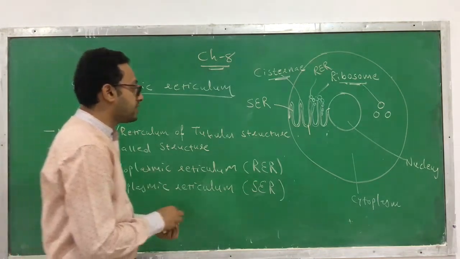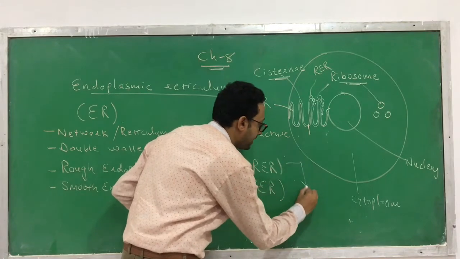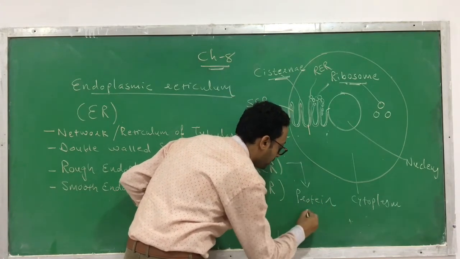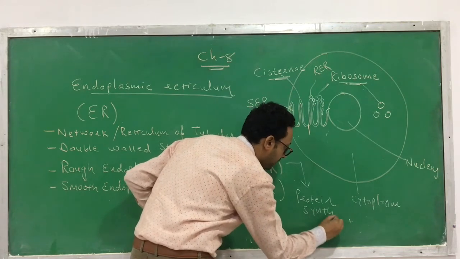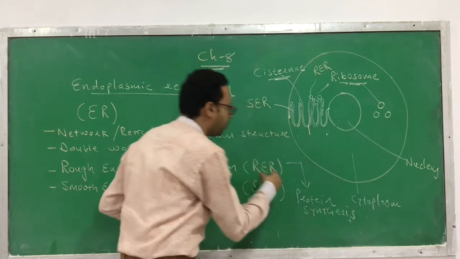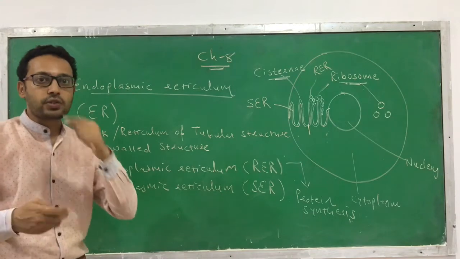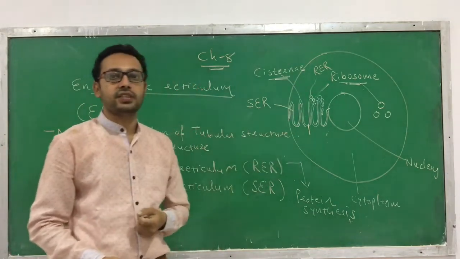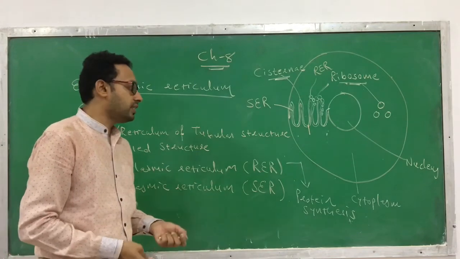The function of this rough endoplasmic reticulum, it is involved in protein synthesis. Okay, so what is the function of rough endoplasmic reticulum? It's involved in protein synthesis, and the protein synthesis is due to the ribosomes that are present on its surface.